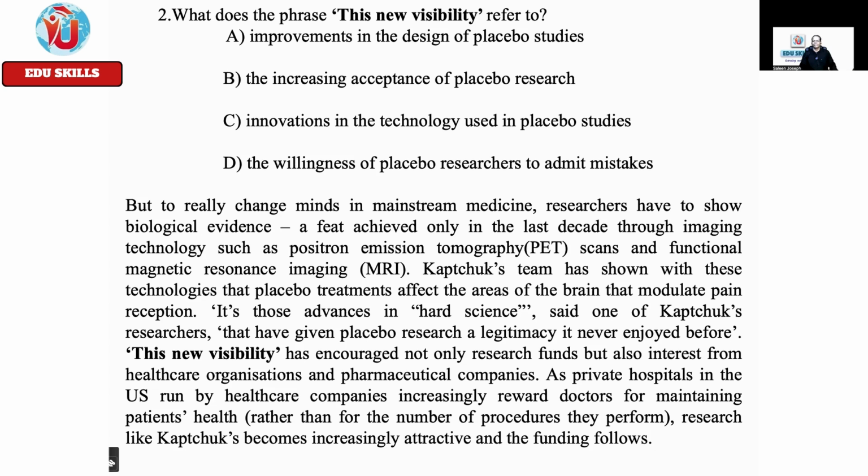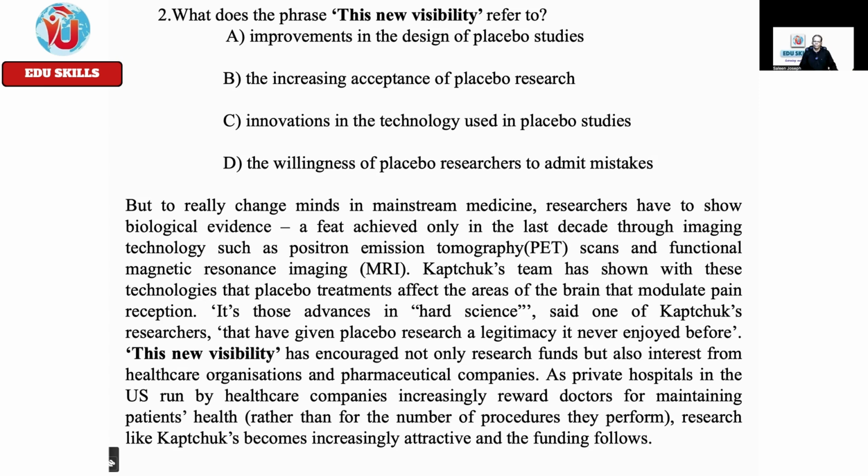But to really change minds in mainstream medicine, researchers have to show biological evidence, a feat achieved only in the last decade through imaging technology such as positron emission tomography, PET, scans and functional magnetic resonance imaging, MRI. Kaptchuk's team has shown with these technologies that placebo treatments affect the areas of the brain that modulate pain reception.